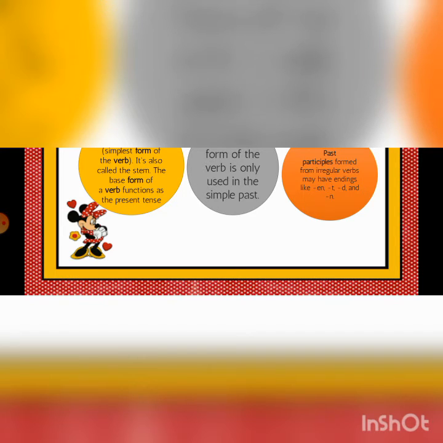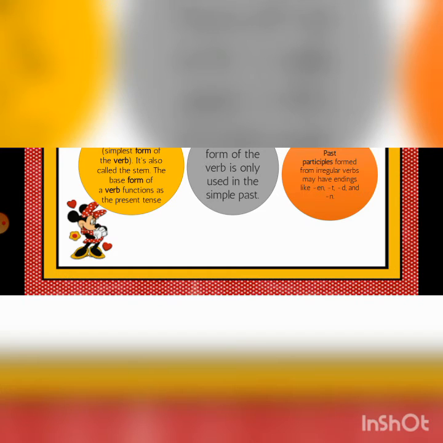The base form of a verb functions as the present tense. My kids, the first form of a verb is the root form of the verb with no ending attached. It means there is no ending to it. For example, I say, I play in the garden. So it is play. It is the first form of the verb and it is the simple present form. I sleep at 9 o'clock. We eat an apple. Mother gave me tonic. So these are the first form of verb, which includes simple present tense.